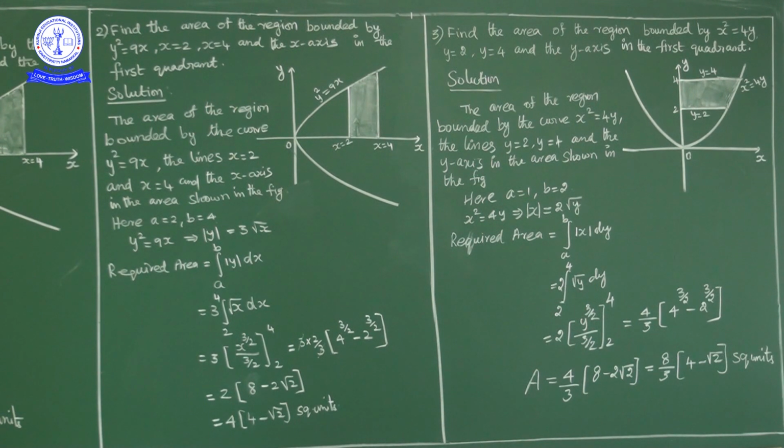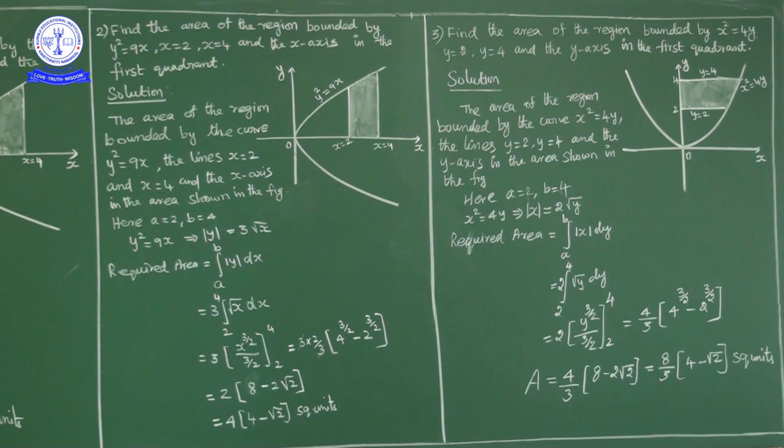Now these 3 problems are similar problems. The first 2 problems are almost similar. In the third problem, in place of x we have y. Now what is the third question? Find the area of the region bounded by x square equal to 4y, y is equal to 2, y equal to 4 and y axis in the first quadrant. The area of the region bounded by the curve x square equal to 4y and the lines y is equal to 2, y equal to 4 and y axis is given in the figure here. Lower limit is 2, upper limit is 4. So a is equal to 2, b is equal to 4.